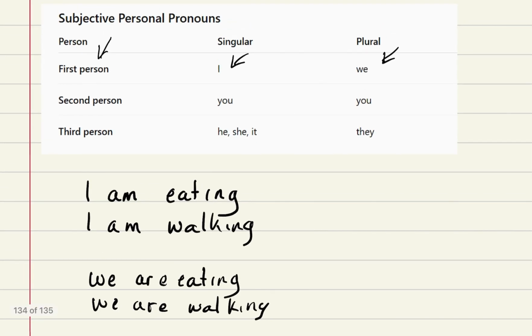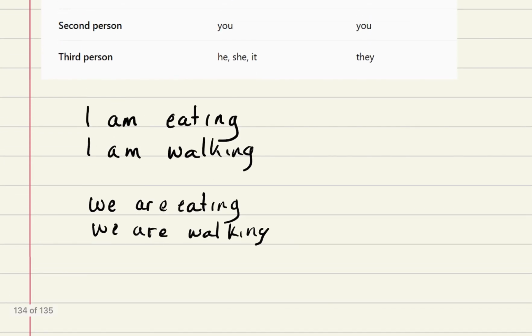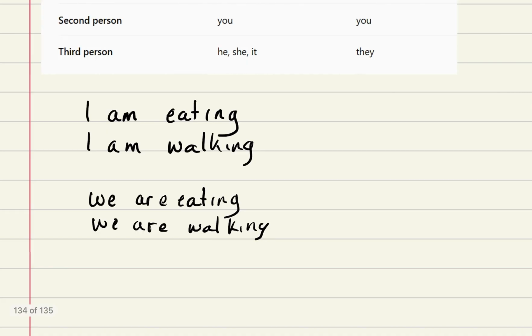So that covers the first person, singular and plural. Just remember, I is when you're talking about yourself, we is when it's a group talking about themselves. The second person is when you're talking directly to someone else. If you're talking to one person directly, you would say you are smart.